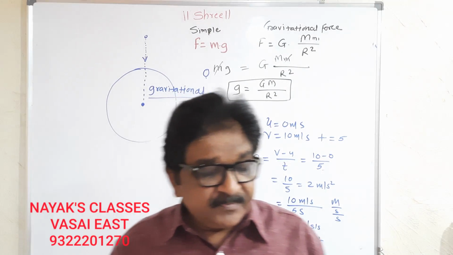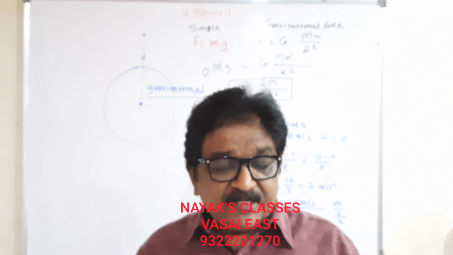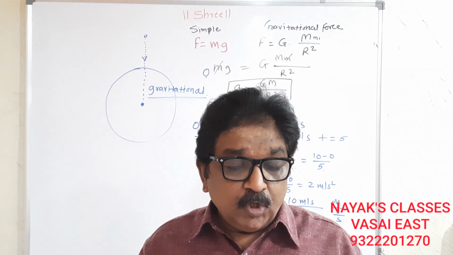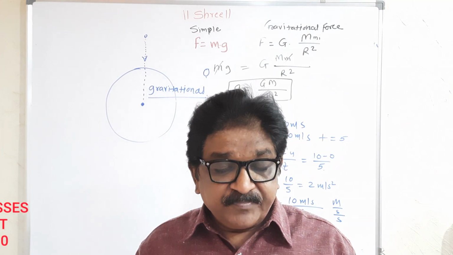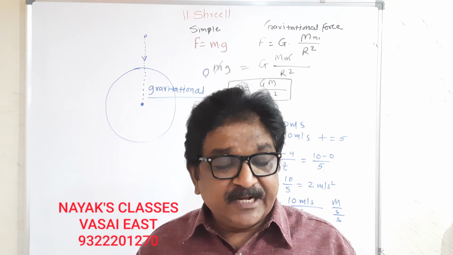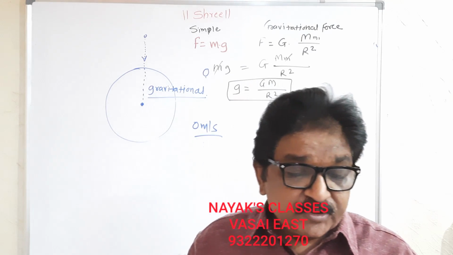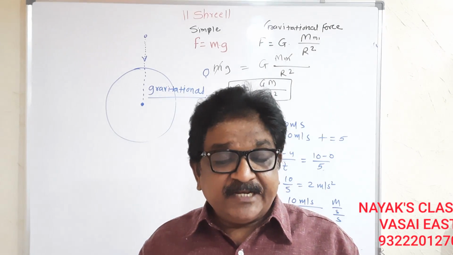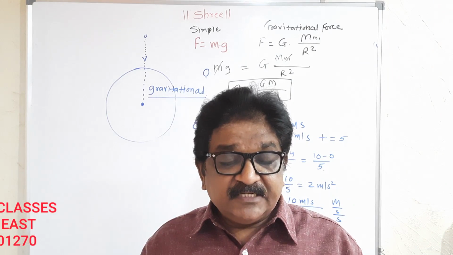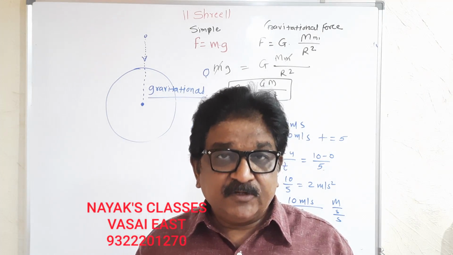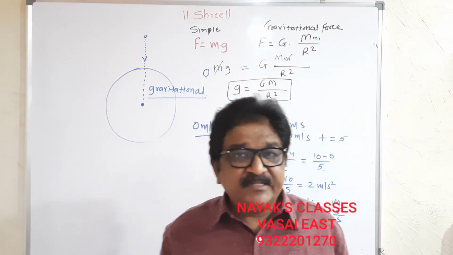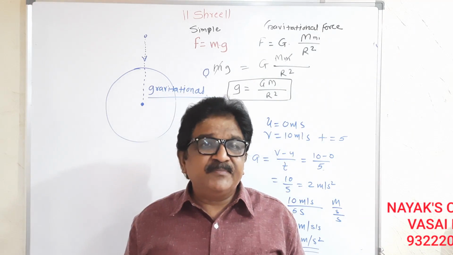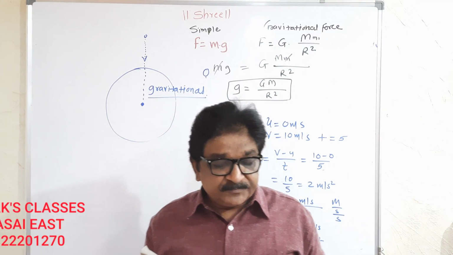Let us see. The earth exerts gravitational force on objects near it. According to Newton's second law of motion, a force acting on a body results in acceleration. As I told you, acceleration means increase in speed, and that is happening because of the pull of earth.